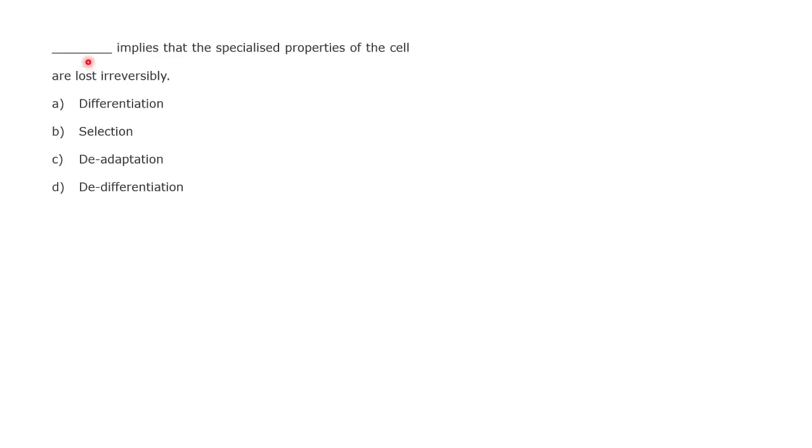Dash implies that the specialized properties of a cell are lost irreversibly. So anyone knows the answer to that question?